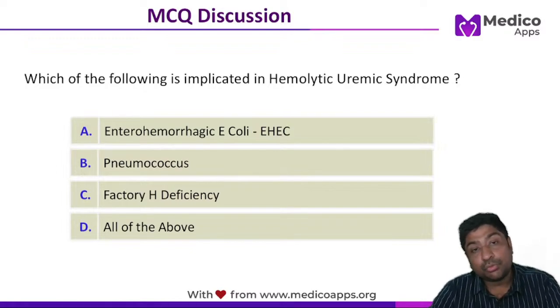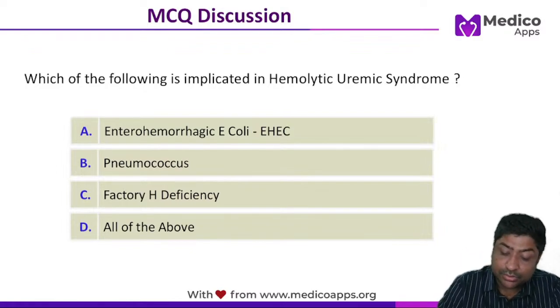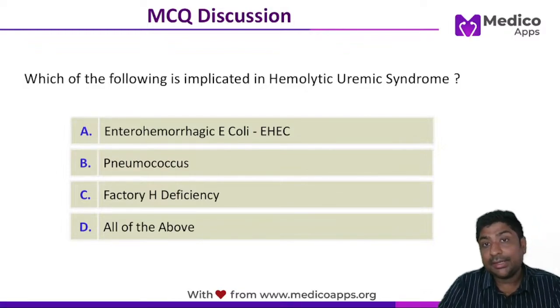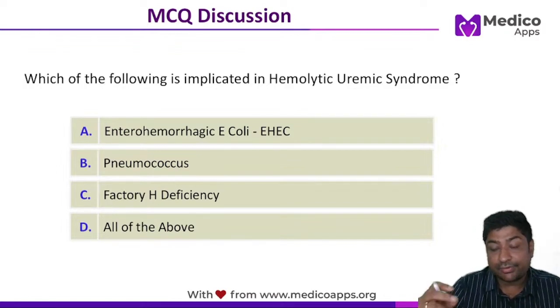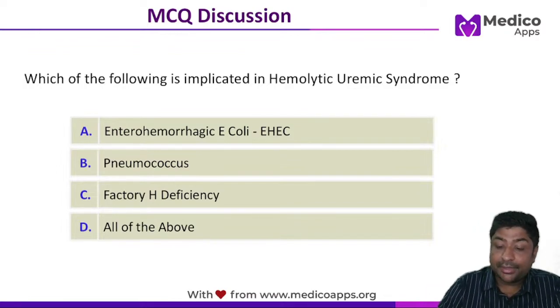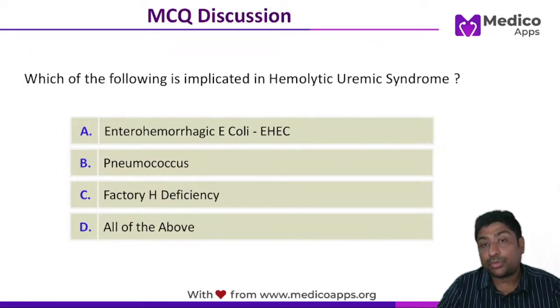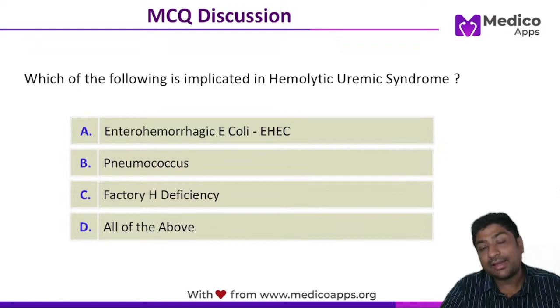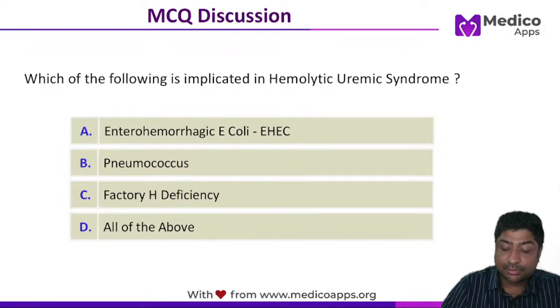As I have told you, even when it is related to the pneumococcus, the only thing is how do we diagnose it? What is the workup? We can do blood examination, the peripheral smear, where you will see schistocytes, that is fragmented RBCs. There can be cytopenia. You can do a urine analysis for AKI. So we can do the general tests, and we'll come to the conclusion that we are having a patient of HUS, primarily clinically, as well as some routine tests.